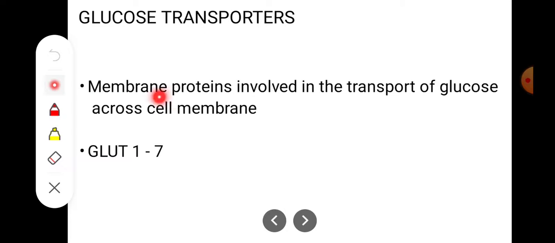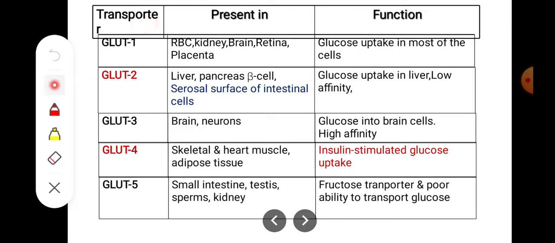So the glucose transporters are membrane proteins involved in the transport of glucose across the cell membrane, and there are glucose transporters 1 to 7. So these are the glucose transporters, where they are present and what is the function. Glucose transporter 1 is present in the RBC, brain, retina and placenta. The function is glucose uptake in most of the cells. Glucose transporter 2, I told you, is present in the serosal surface of the intestine and also in the liver and pancreas. The function is also glucose uptake in liver.